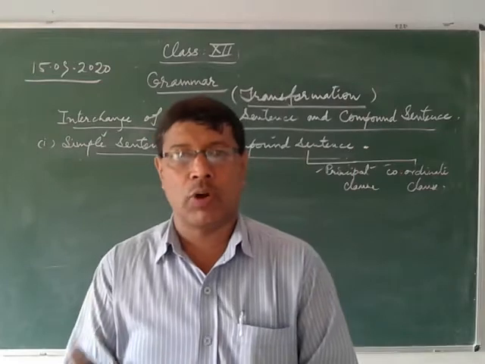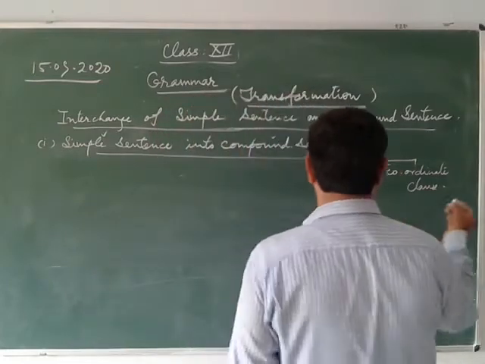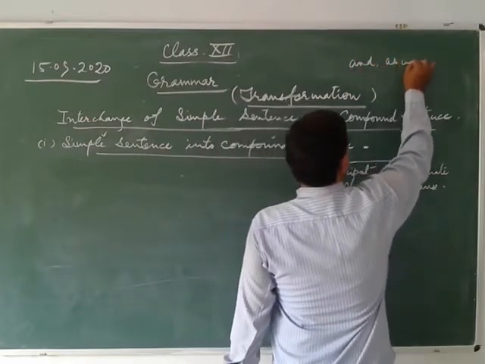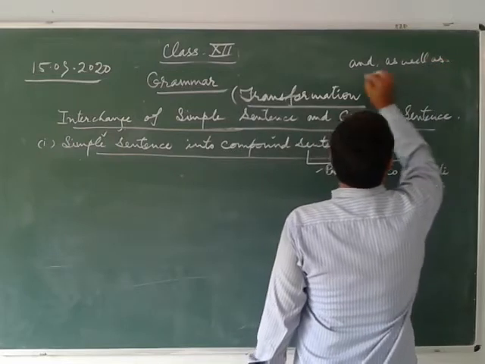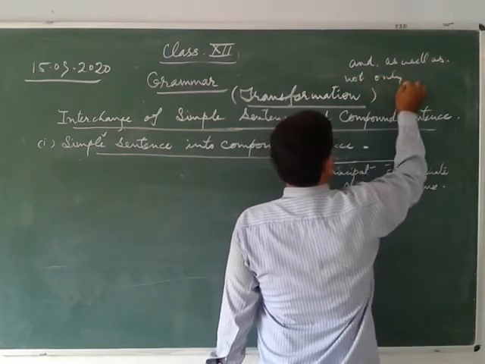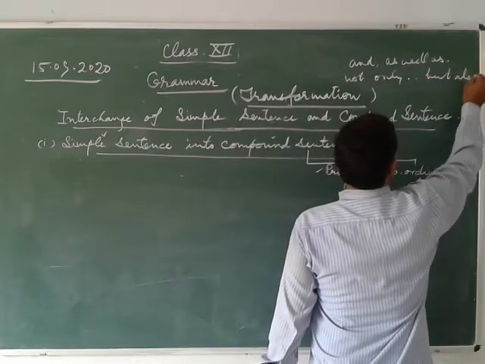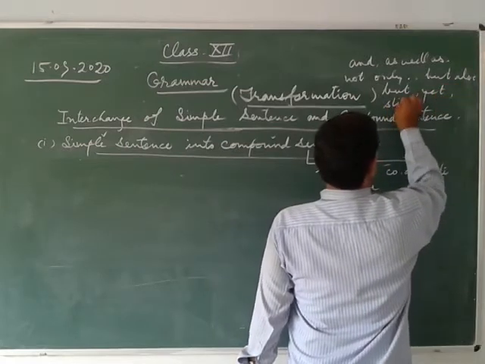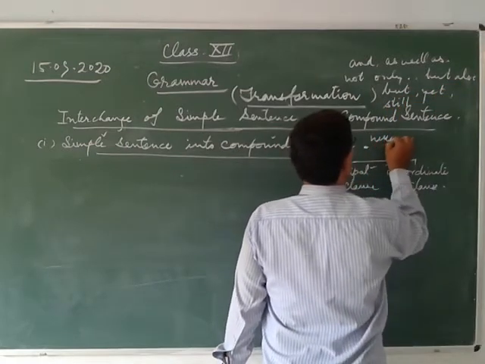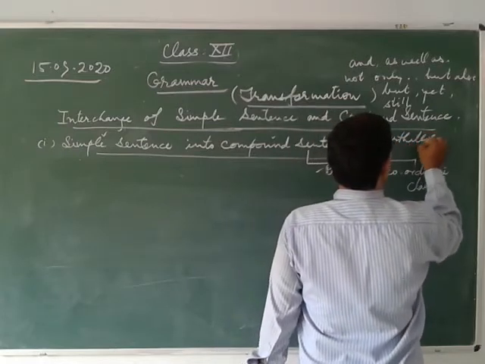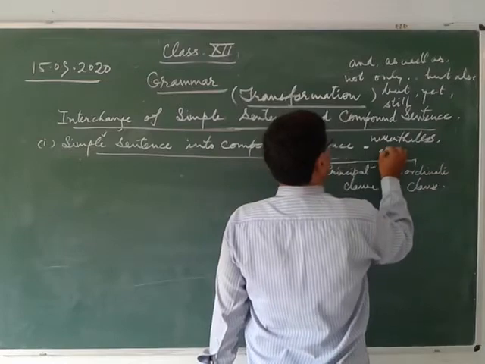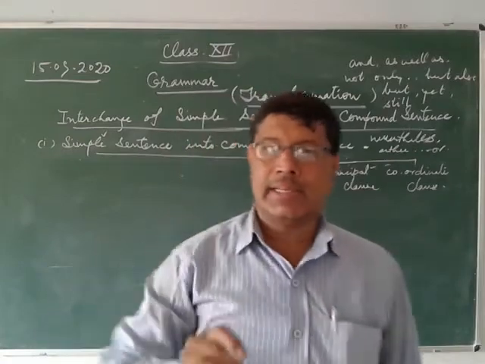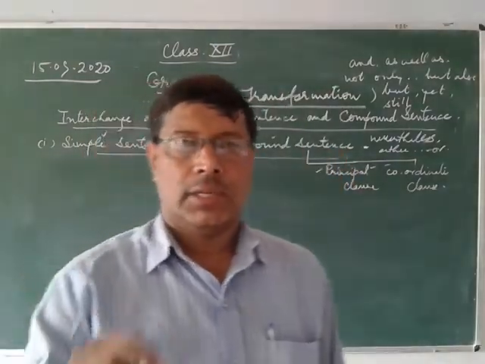So this is another question. What is coordinating conjunction? Coordinating conjunctions you will see: and, as well as, not only but also, but, yet, still, nevertheless, either or, neither nor, otherwise, so, hence, therefore.